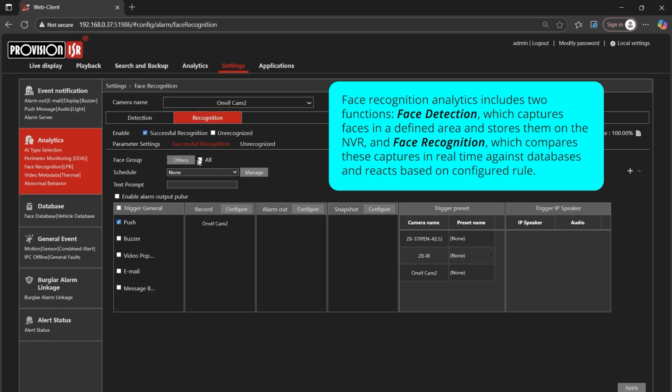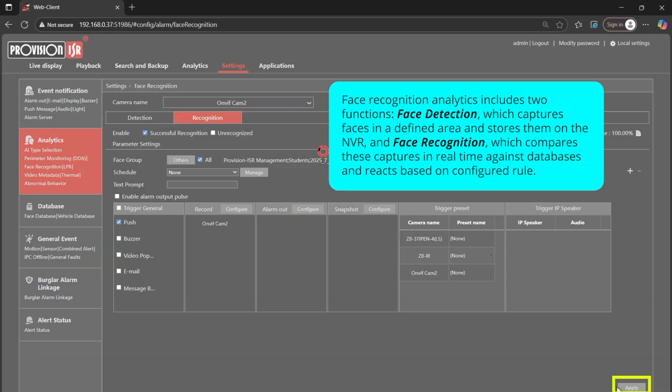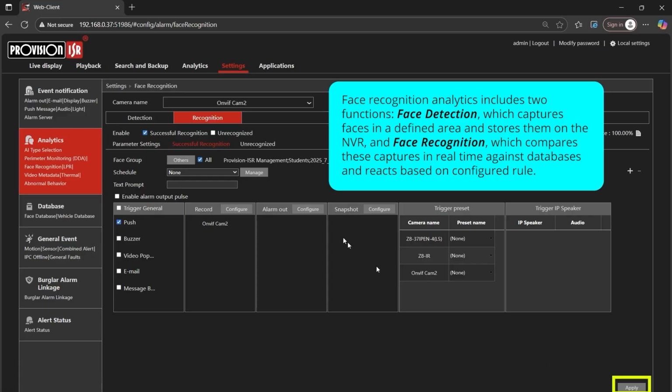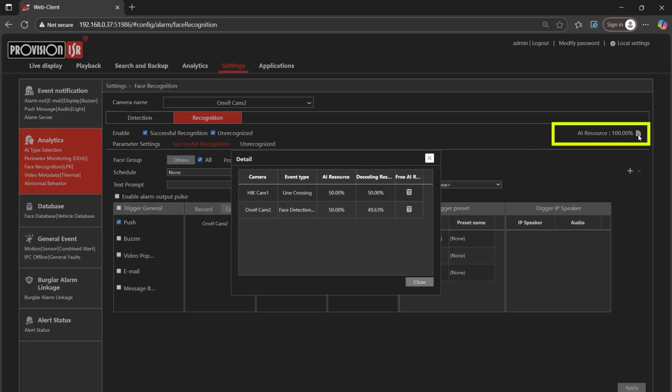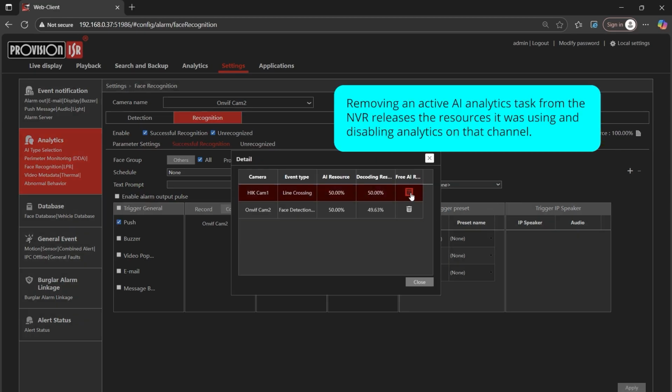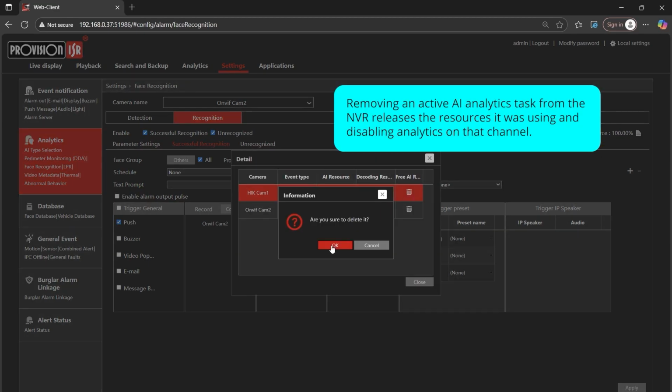The recognition process follows the same workflow we covered in previous tutorials. If we disable these analytics, the NVR releases the resources and the corresponding checkboxes are automatically cleared.